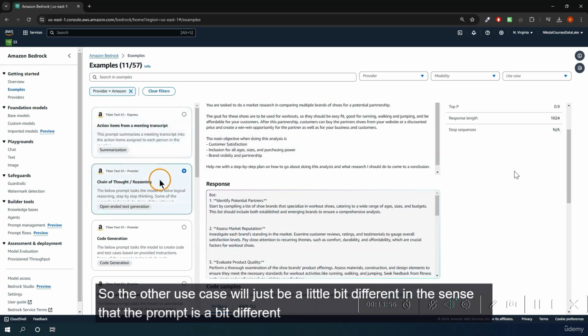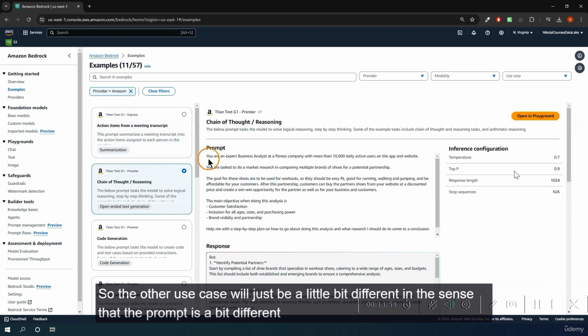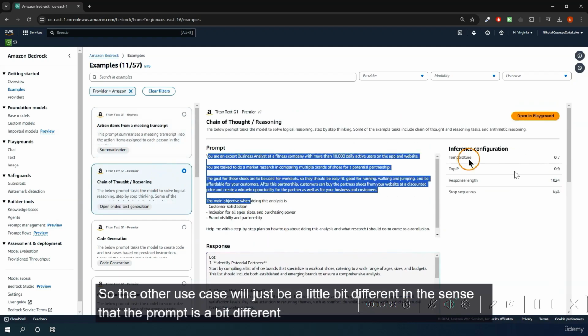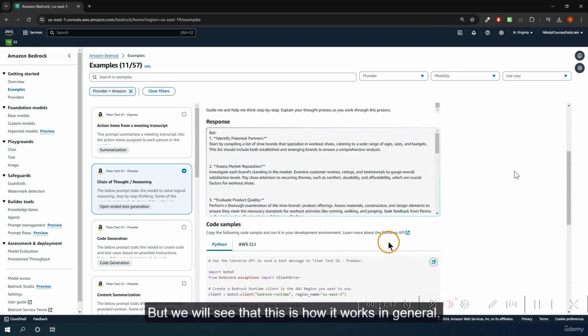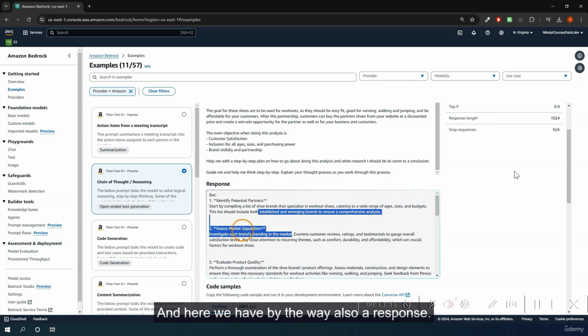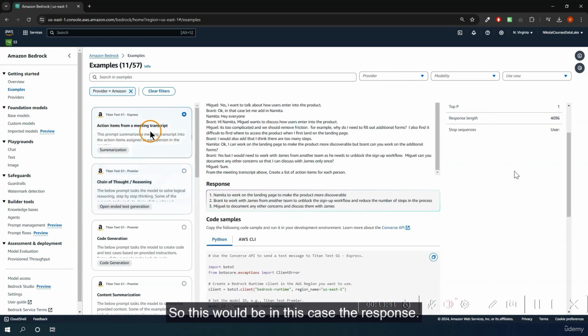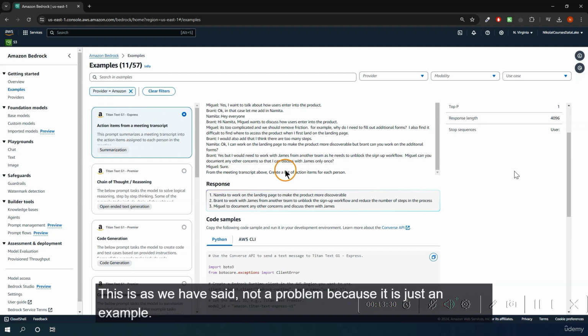So the other use case will just be a little bit different in the sense that the prompt is a bit different. Here maybe this configuration is a bit different, but we will see that this is how it works in general. And here we have, by the way, also a response. So this would be in this case the response. In our case, we want to use the first one. So I select here action items from a meeting transcript, and don't worry if your example looks a bit different. This is, as we have said, not a problem because it is just an example.